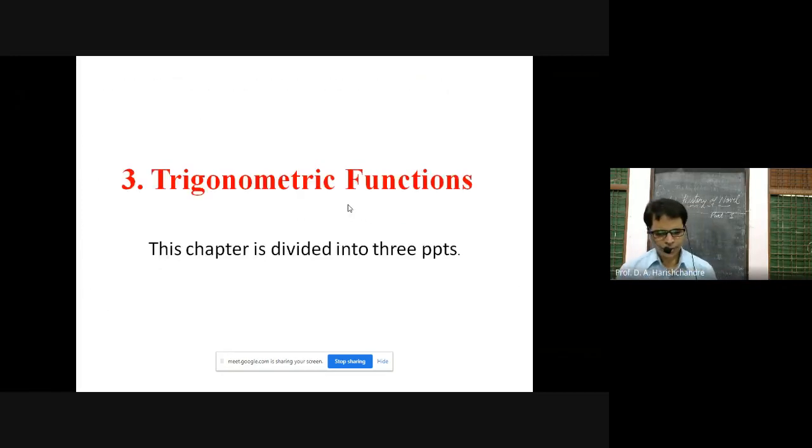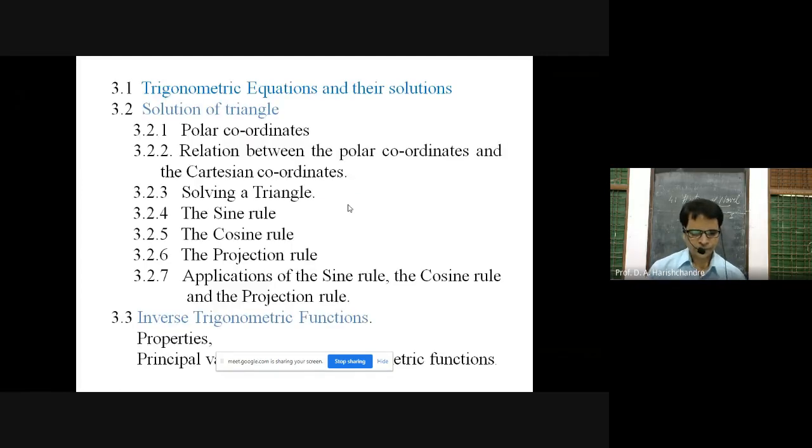Today we are going to start the topic trigonometric functions from mathematics paper 1. Now this chapter is divided into 3 or 4 parts, those we are going to discuss time to time. Let us discuss what points we are going to cover under this title: trigonometric equations and their solutions. After that, solutions of triangle.